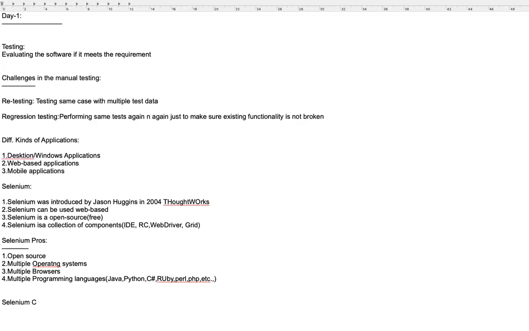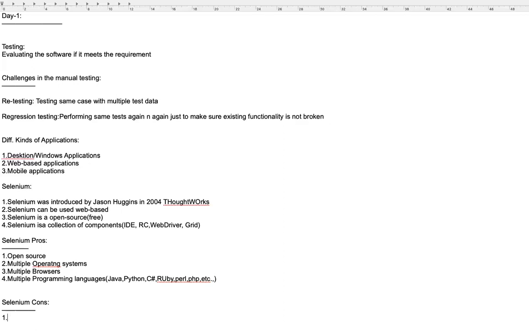And like any tool, Selenium also has some cons. So, what are the limitations of Selenium? Selenium is a set of libraries. Libraries are again a collection of classes that we will discuss in the coming classes.